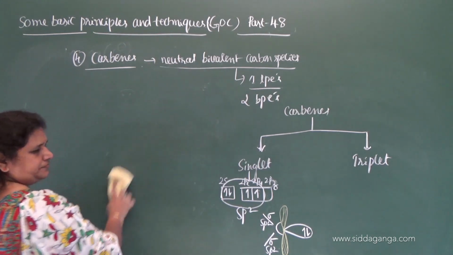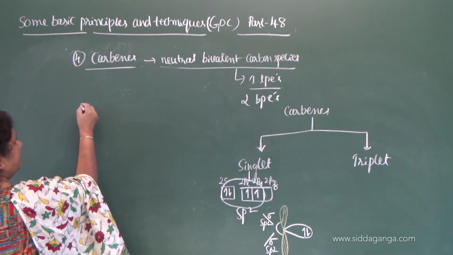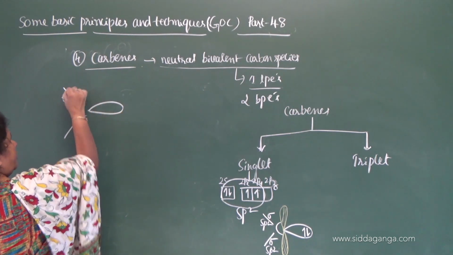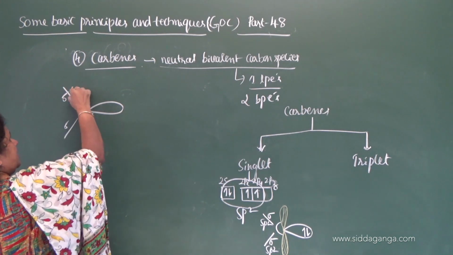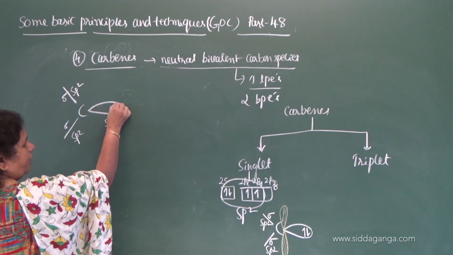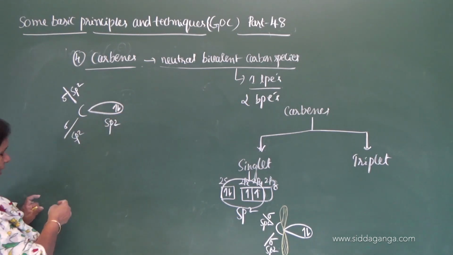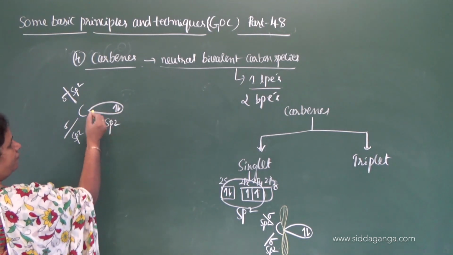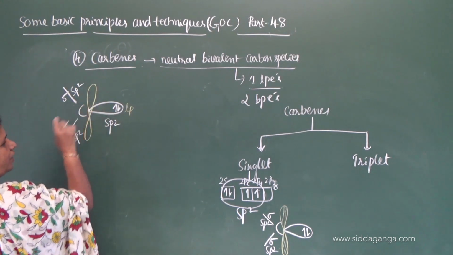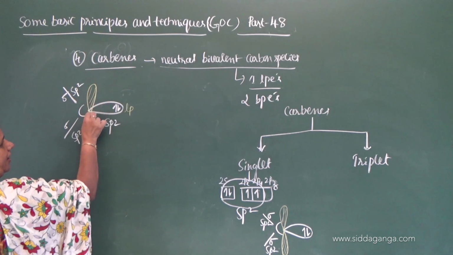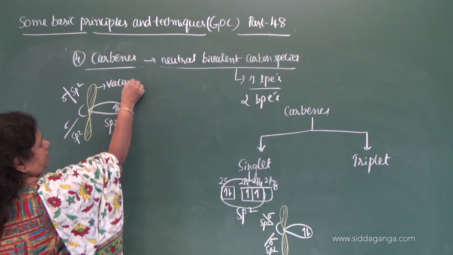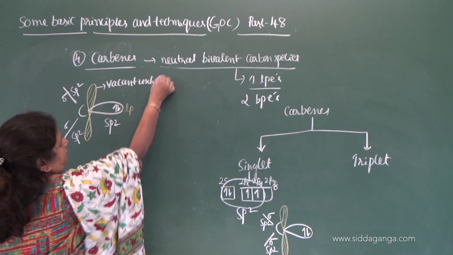See here, singlet carbon undergoes sp2 hybridization. It forms 2 sigma bonds utilizing sp2 hybridization, and is left with one more sp2 hybrid orbital containing a pair of electrons which does not get involved in bond formation. This is nothing but a lone pair of electrons, and it is left with one unhybridized orbital, and this is vacant. So this is vacant, unhybridized.